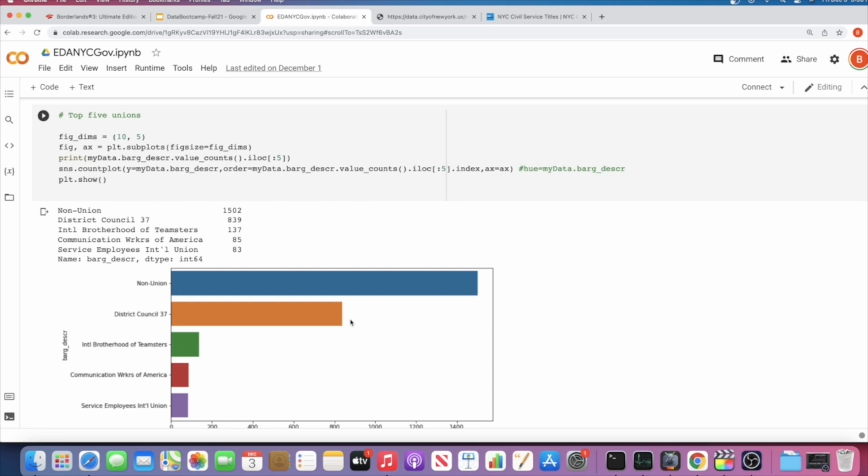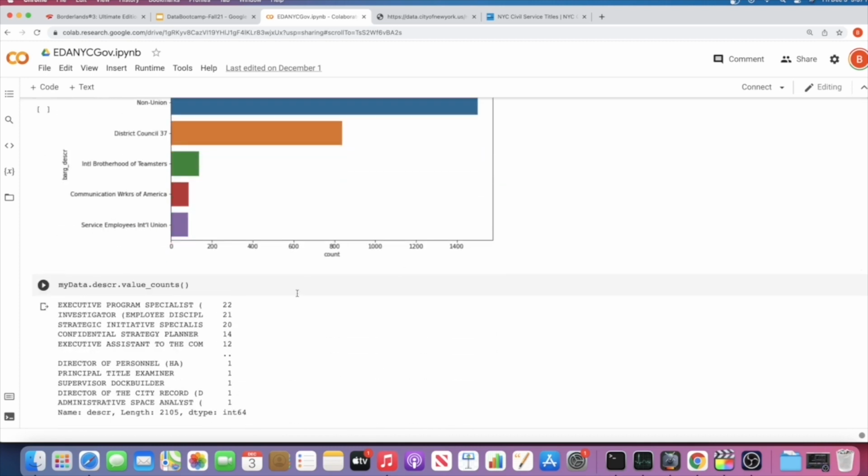And that's true because, look, International Brotherhood of Teamsters only represents 137, and they're in 3rd place, followed closely by CWA, which is 85, and Service Employees International Union, which covers 83. So even within this, there's a huge drop-off, and then there's a pretty big drop-off from International Brotherhood to CWA. You can kind of see how that actually plays out, and it's rather interesting to note.